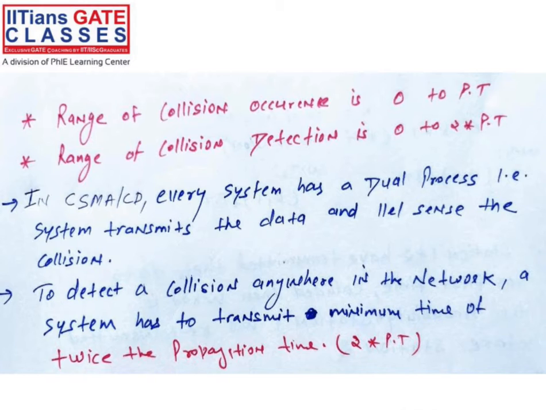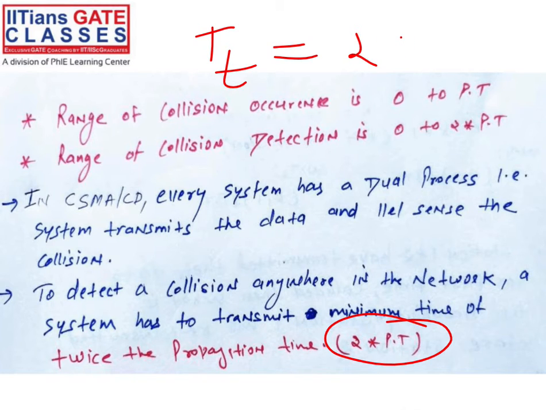See what I am saying. This is very important. This is your minimum frame length. So your transmission time is equal to 2 into PT, right?